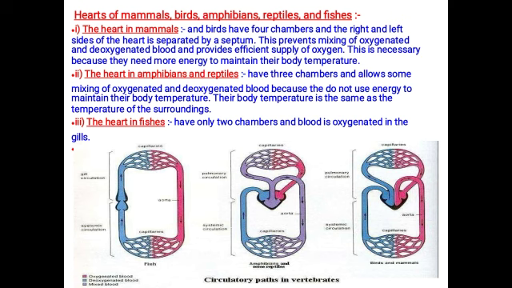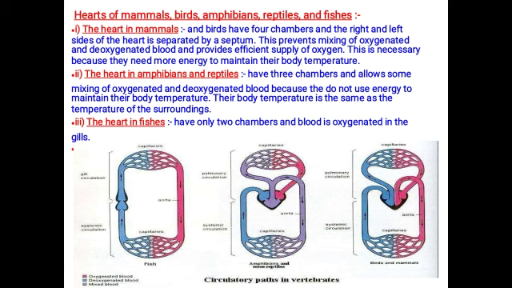So the heart in mammals contains a four-chambered heart. The heart of amphibians and reptiles contains a three-chambered heart, and it allows some mixing of oxygenated and deoxygenated blood. So four-chambered organisms do not have the process of mixing oxygenated and deoxygenated blood, but the heart in amphibians and reptiles has the process of mixing oxygenated and deoxygenated blood. So their body temperature is the same as the surroundings.